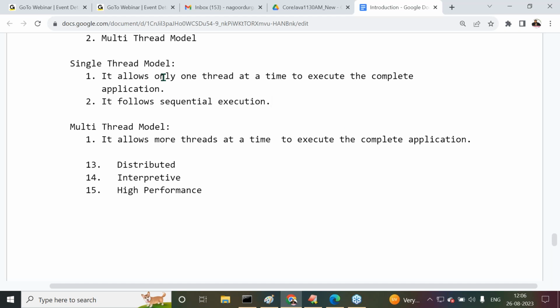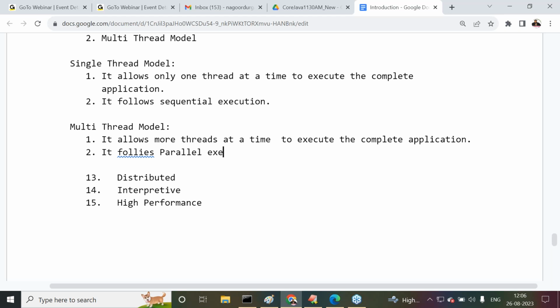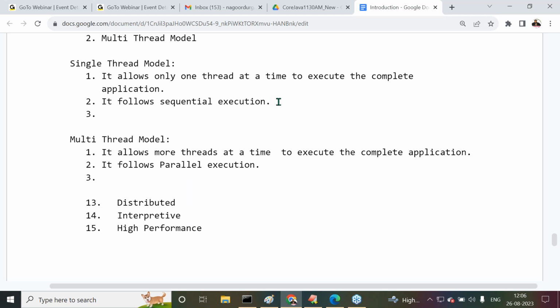Parallel execution. That means the single thread model follows sequential execution, and the multi-thread model follows parallel execution. That's the point I'm telling you. Observe carefully. After understanding this, one follows sequential execution. Another one is what? It follows parallel execution. All of you observe carefully.